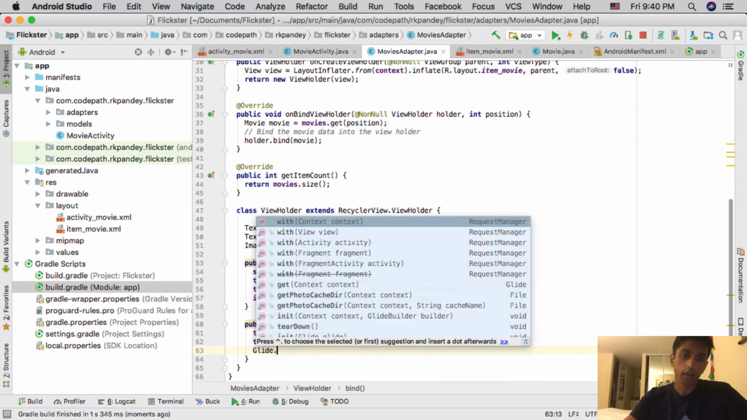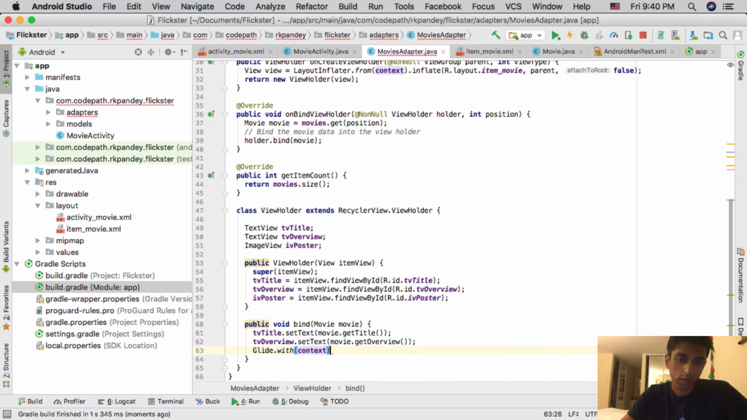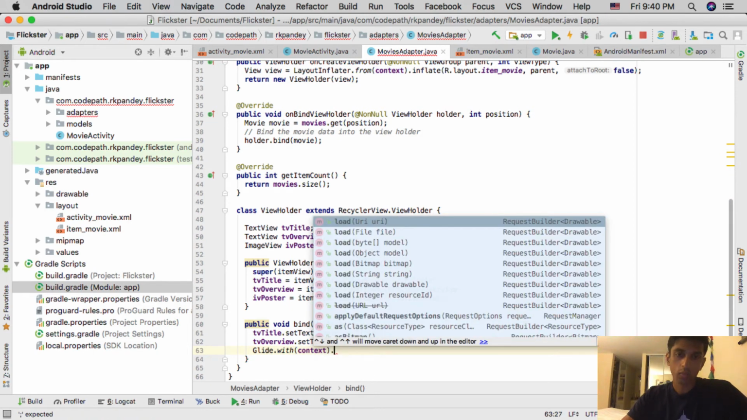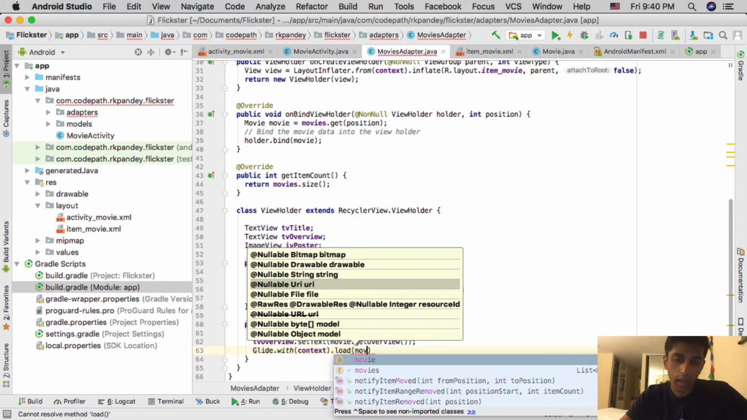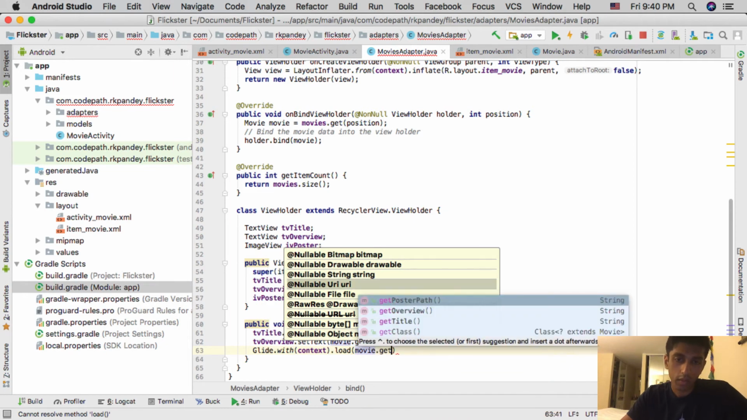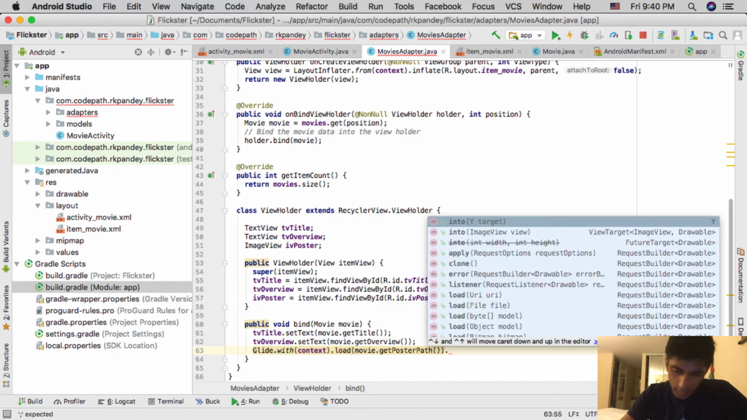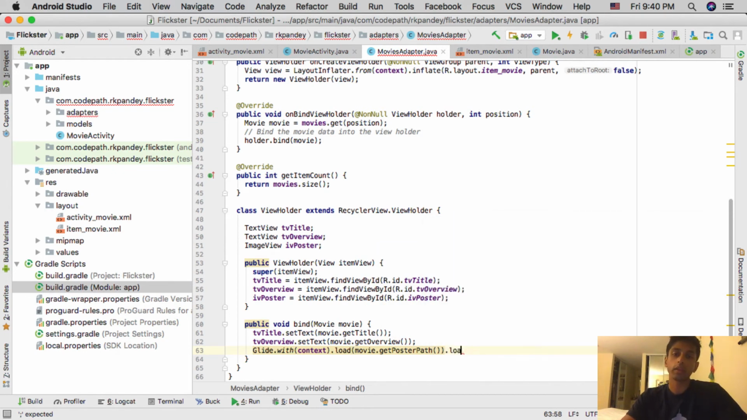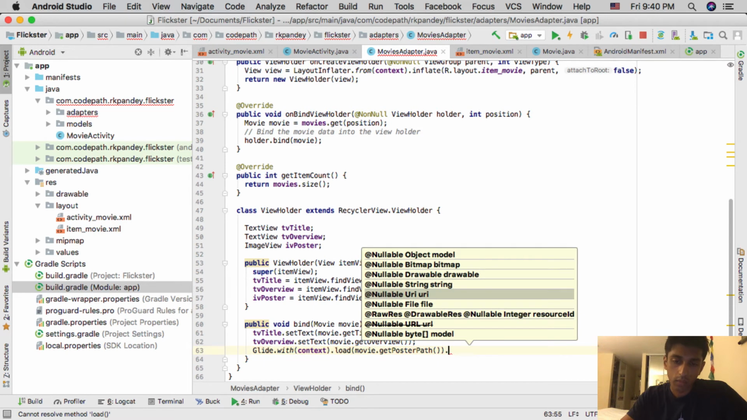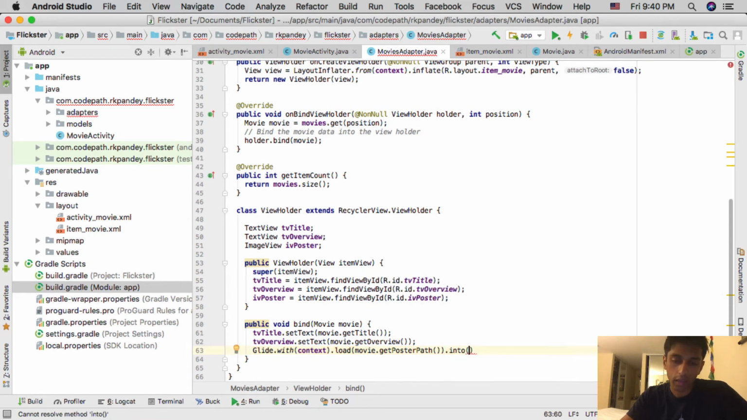So I'll say Glide.with(context), and then we want to load a URI, and the URI is the URL, the poster path URL that we have from our movie model. And the last part is we want to load it into a particular target, and the target will be the image view.